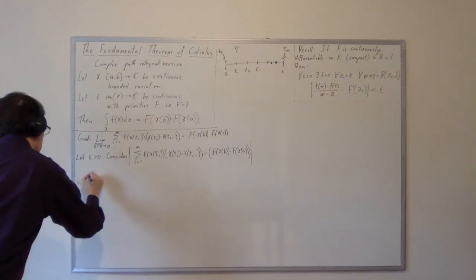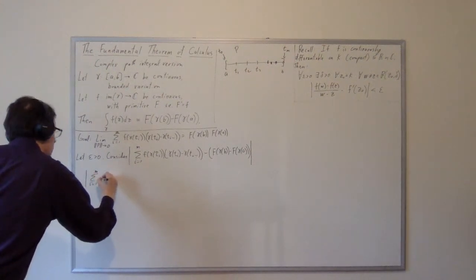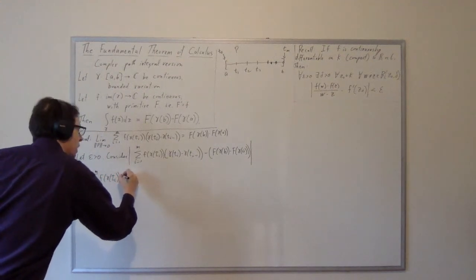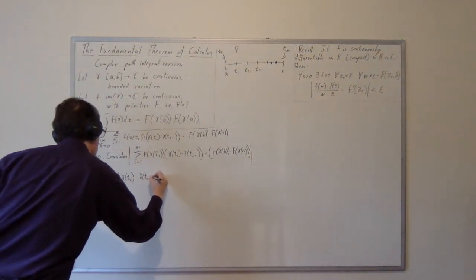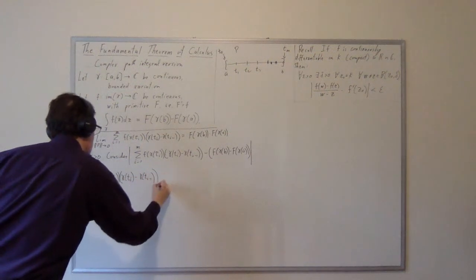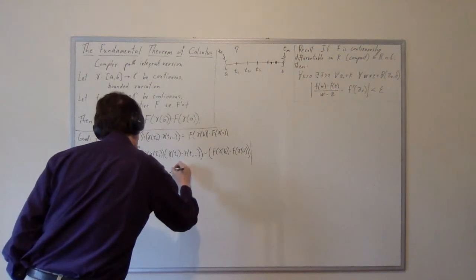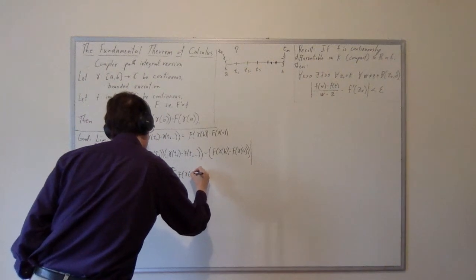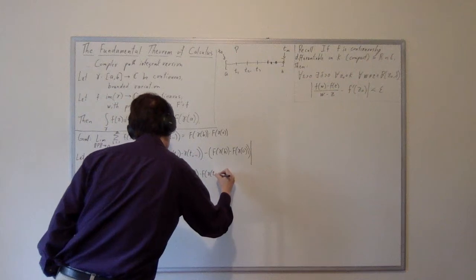So this is an equality here. So equals, the first term will not change, but I'd like to copy it down precisely. So we'll get gamma of t_i minus gamma of t_{i-1}. Okay, so that's the first term. And then we're going to subtract a sum of differences. That's the sum i equals 1 to m of F of gamma of t_i minus F of gamma of t_{i-1}.